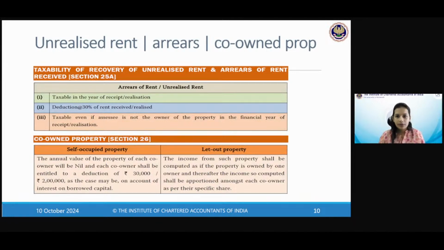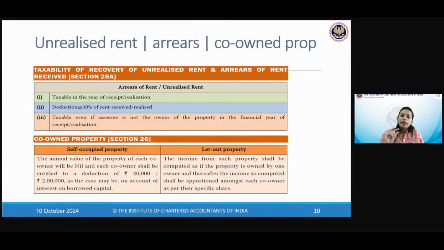Remember these exceptions. Okay, so taxable in the year of receipt, and once you include it in your income, you will have to give the 30% standard deduction below. But this is not standard deduction under section 24B. You will write 30%, but do not write 24B along with it. This is prescribed under 25A. This is a different framework. The rate is the same, the percentage of discount is the same, but the discount has not come in the same offer. So it's not under the same section. You do a 30% discounting, but do not refer 24B when you are calculating this.